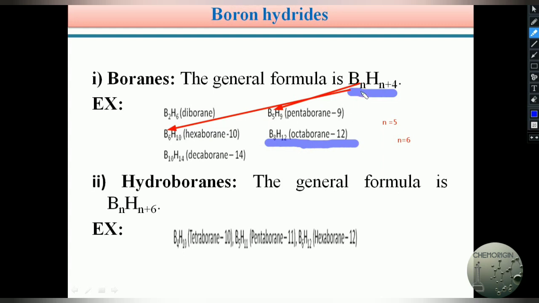If I take n equals 10, it becomes B10H14, decaborane. In this manner, the BnHn+4 formula corresponds to boranes.